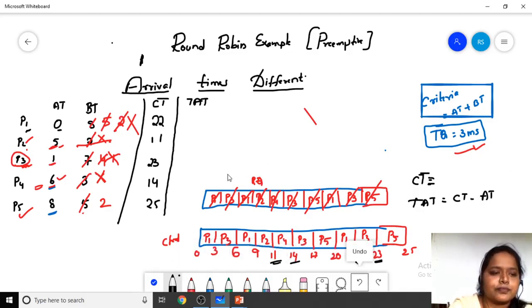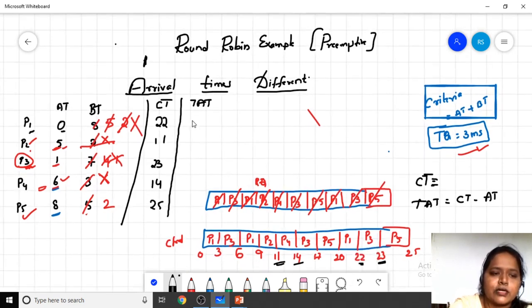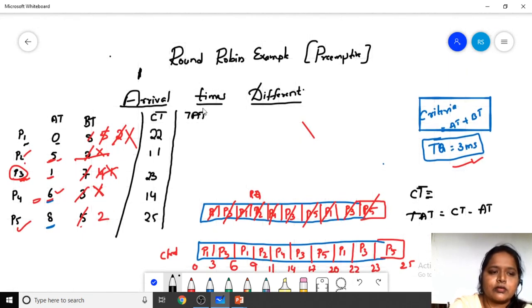So here the completion time is 22 and the arrival time is 0, so 22 minus 0 is 22. And for P2, the completion time is 11 and the arrival time is 5.